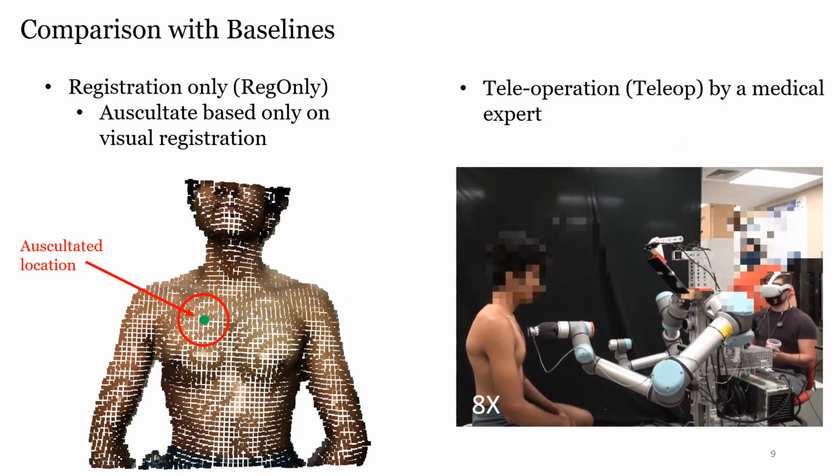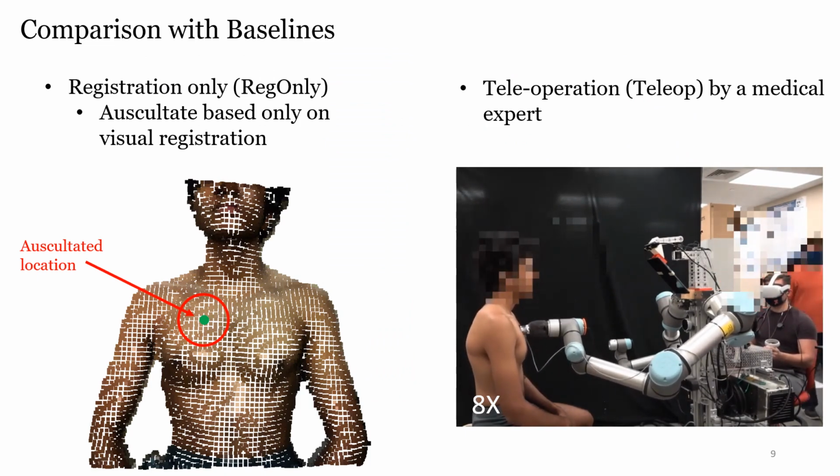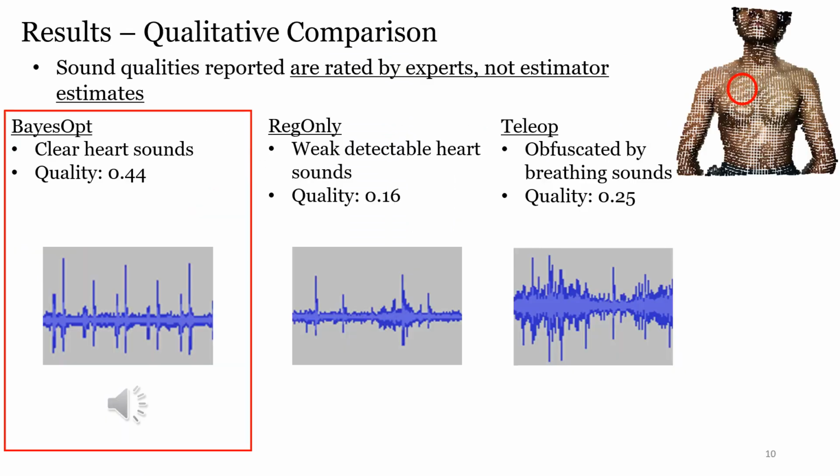We compare our method against two baselines. One is registration only, when we auscultate only based on visual registration. The other is direct teleoperation by a medical expert. We first give a qualitative comparison of the three methods by showing the best sound found in the heart region that we just demonstrated, and we will play the recorded stethoscope recordings.